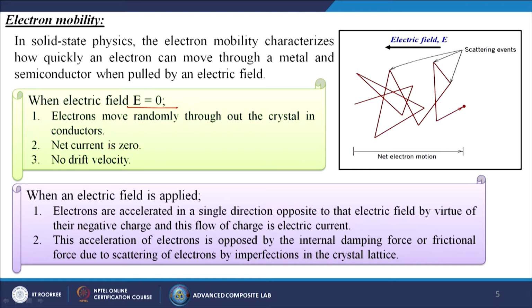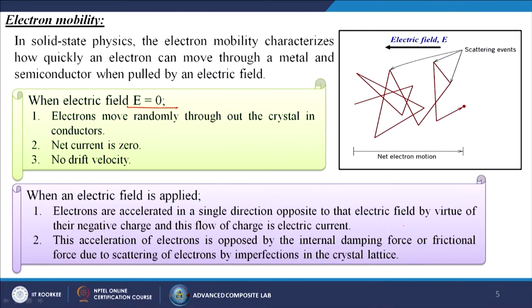In this case you can see the net electron motion from the scattering events. When an electric field is applied, electrons are accelerated in a single direction, opposite to that electric field, by virtue of their negative charge, and thus there is a flow of charge as electrical current. Because there will be plus and minus, the electron will be attracted toward the positive side, and the current will flow in the opposite direction.